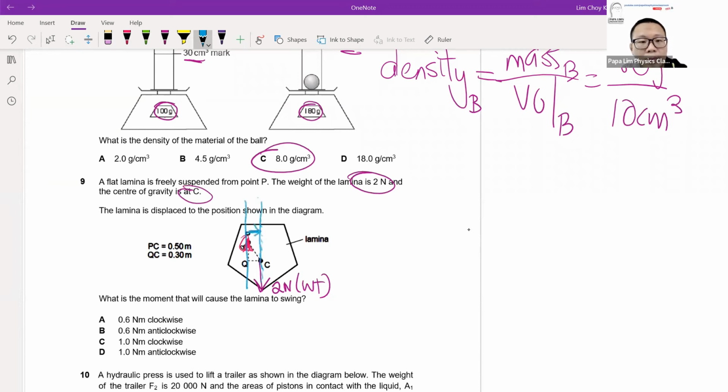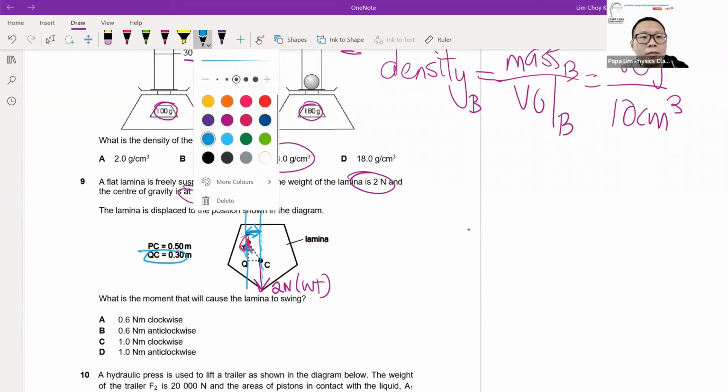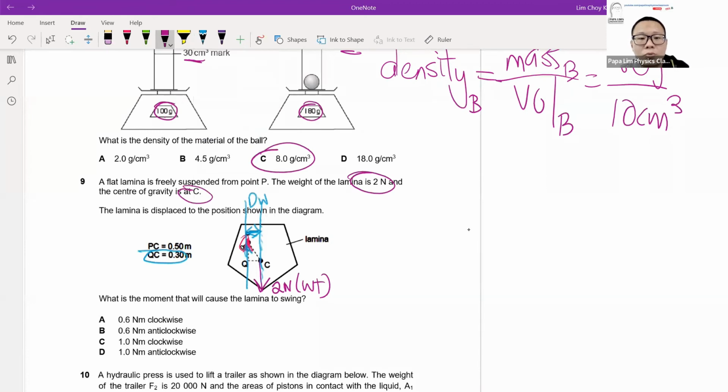This will be the perpendicular distance, what we call dw. So dw, which is QC, will be 0.3 meter. Because the pivot is on the left side and the weight is on the right side, you will know that the moment created by the 2 Newton about the pivot is a clockwise moment.